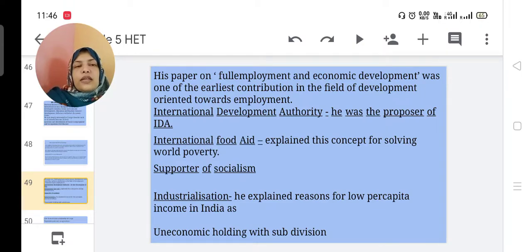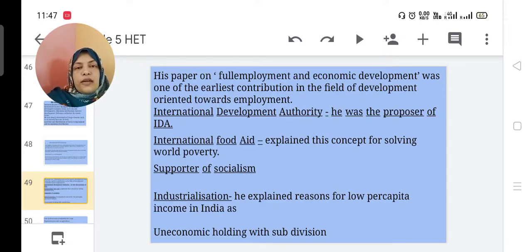He was the proposer of the IDA, International Development Authority. Then International Food Aid, he explained this concept for solving world poverty. Then he was a supporter of socialism. Then he supported industrialization. He explained the reasons for low per capita income in India as lack of industries, then uneconomic holdings with subdivision.